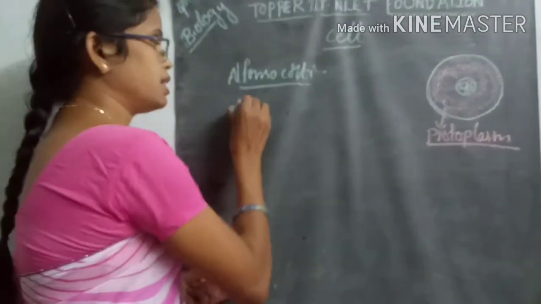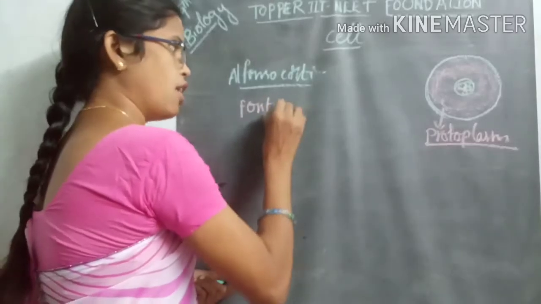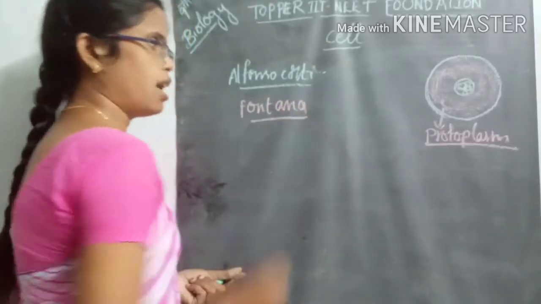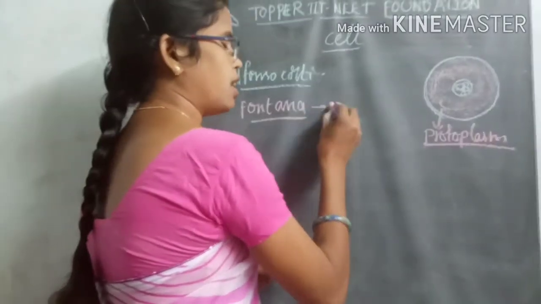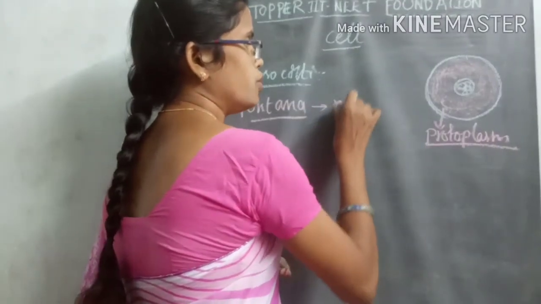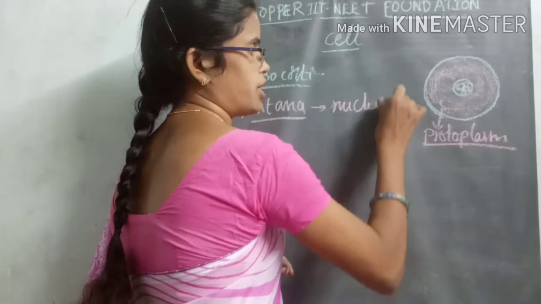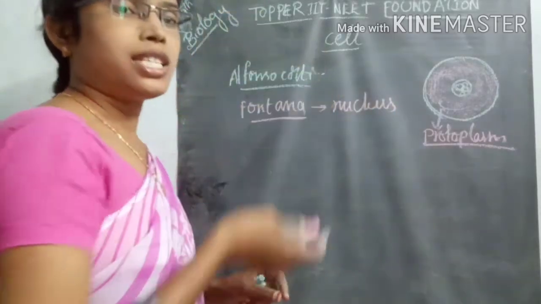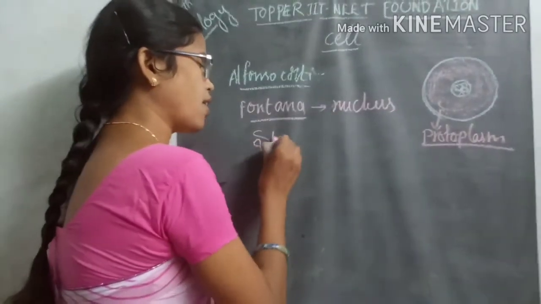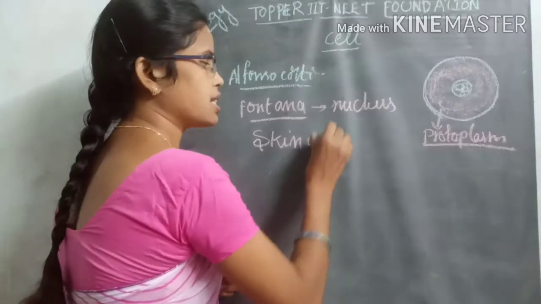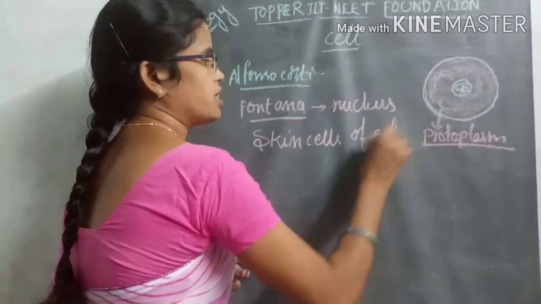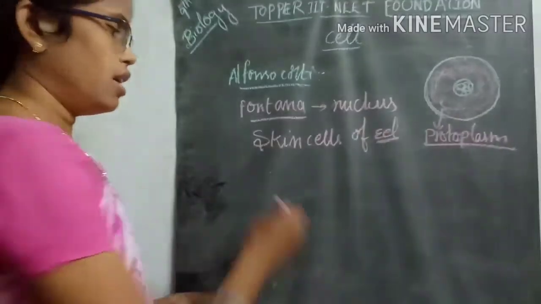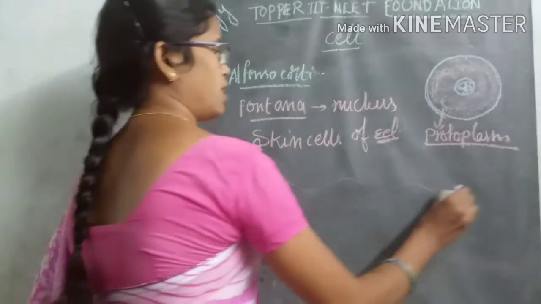And another important scientist called Fontana. Who is that scientist? Fontana. Fontana observed the nucleus for the first time in the skin cells of eel. Eel is a fish-like structure, something like this.